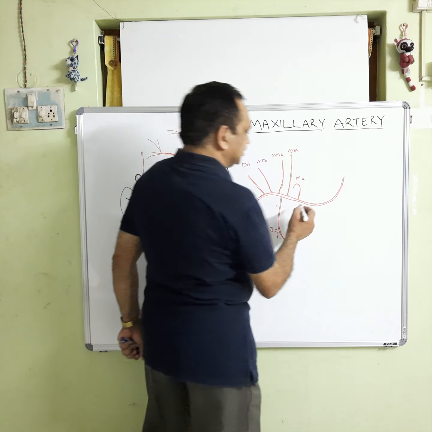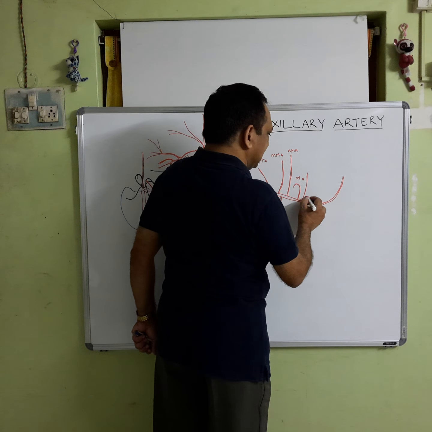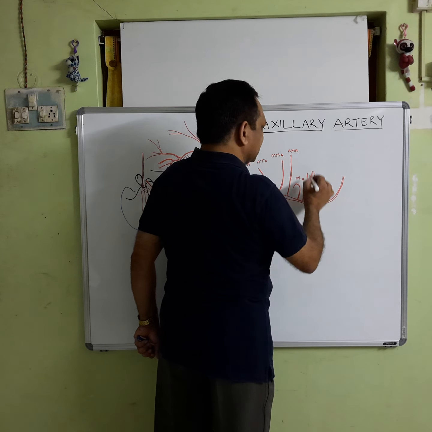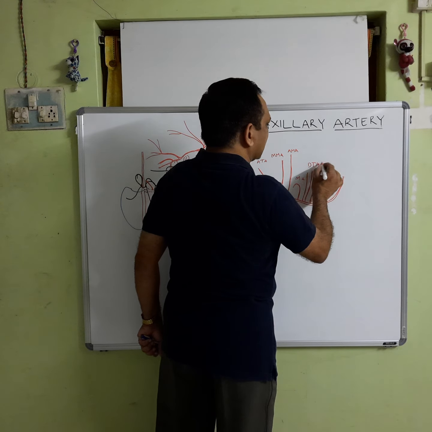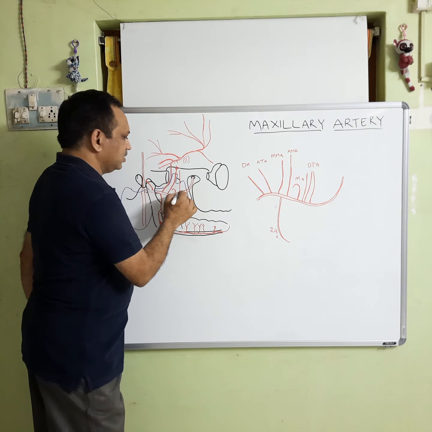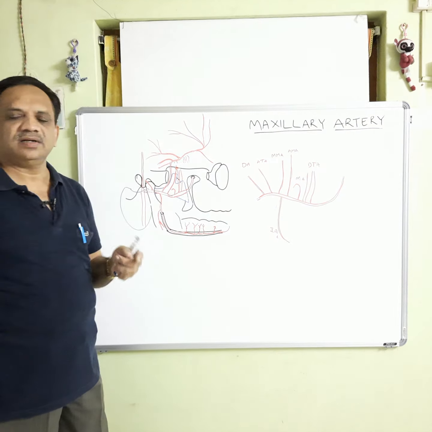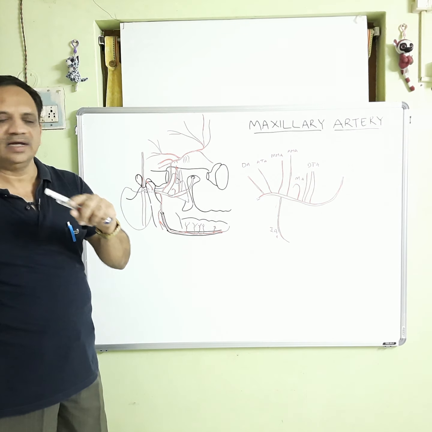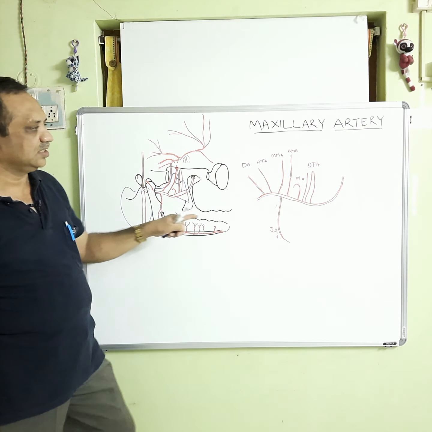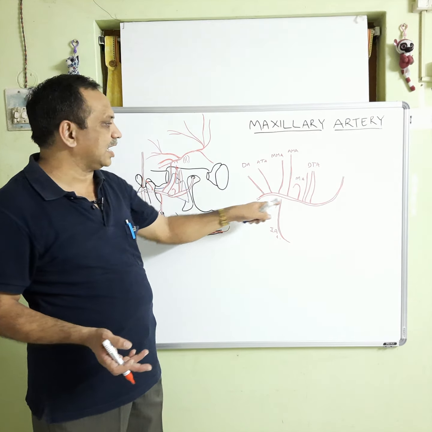Then comes the second branch. There are 2 or 3 deep temporal arteries. These are called deep temporal arteries. So, deep temporal arteries start from here, they go up under the zygomatic arch and reach the temporalis muscle and supply it from its deeper aspect. They also anastomose with the temporal branch of the middle meningeal artery. So, anterior, middle and posterior deep temporal arteries are there.